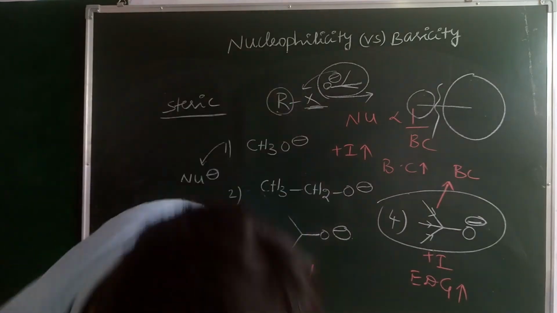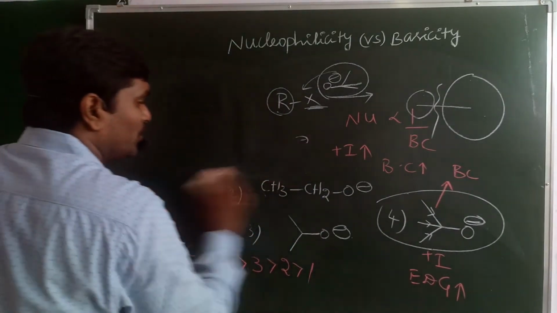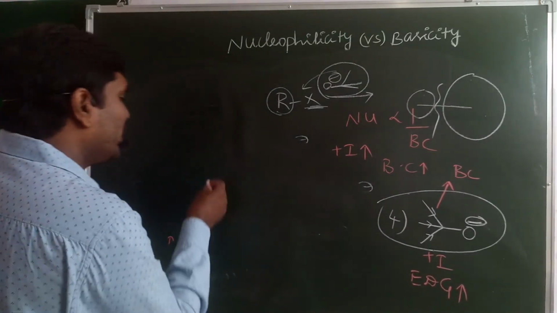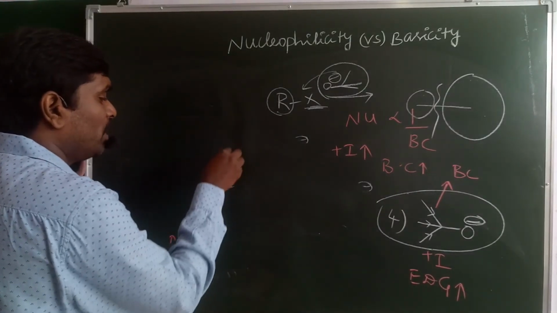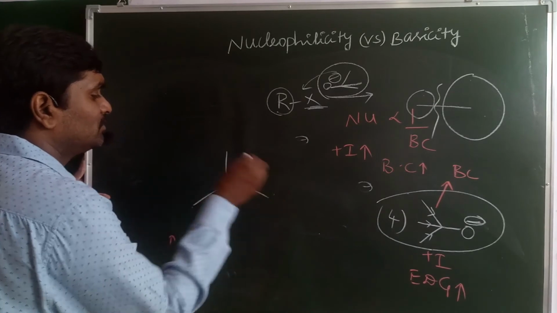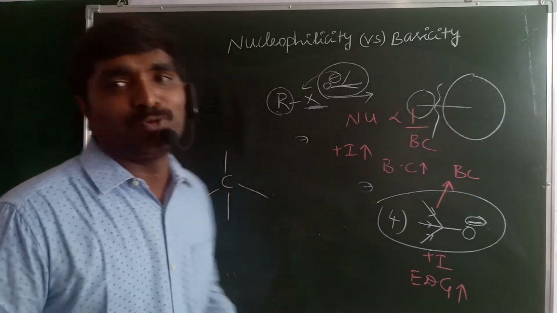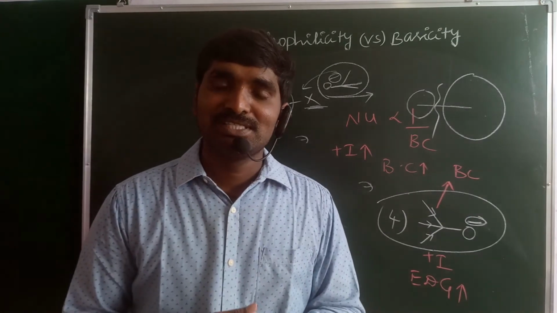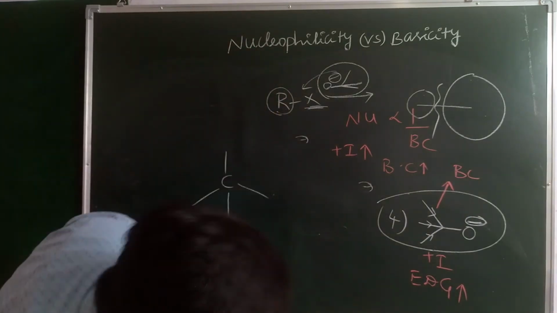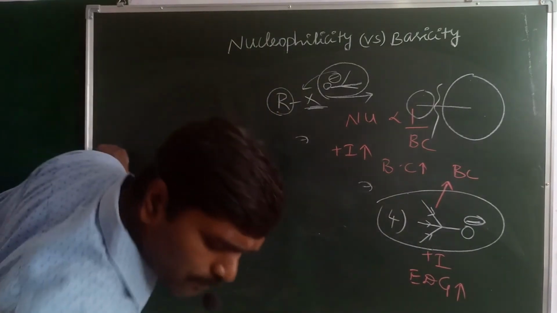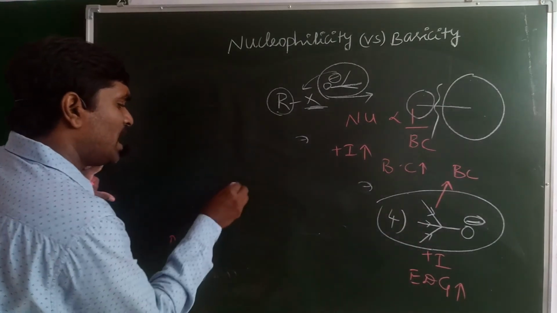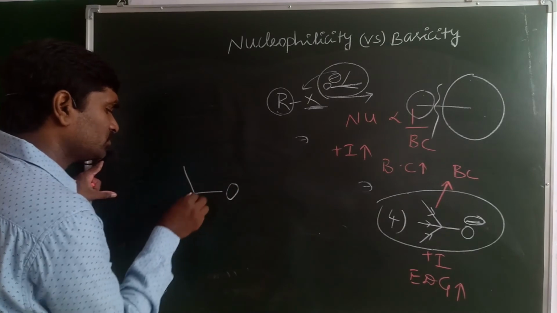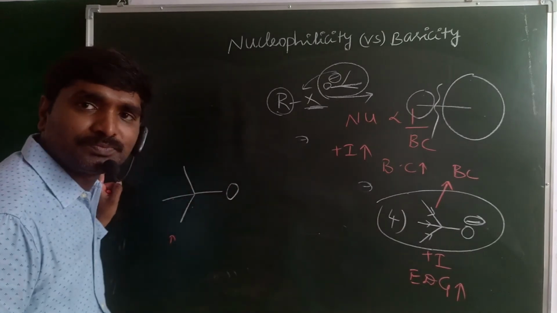And in another way we can easily explain the basic nature. When you take this molecule, carbon is bonded with 4 methyl groups, which is a sterically hindered molecule. Or otherwise, when you take the same example, oxygen in this condition is bonded with a carbon, which is a bulky group.